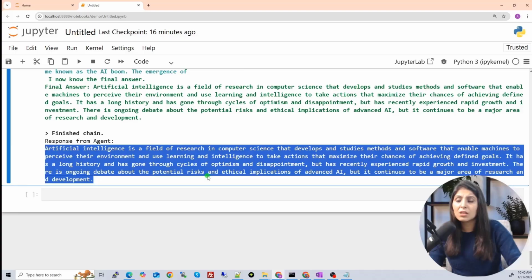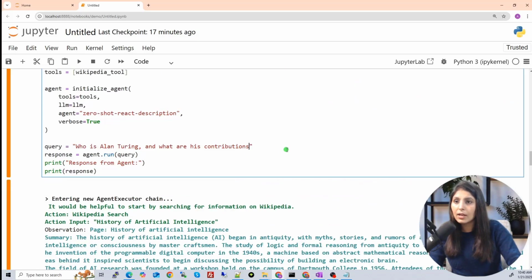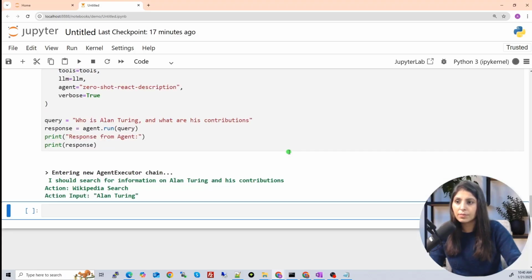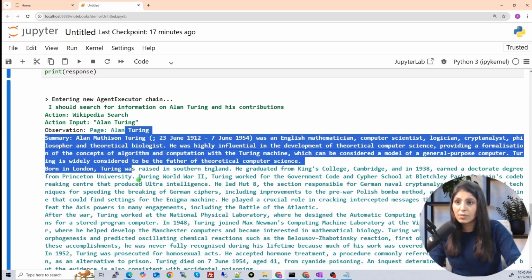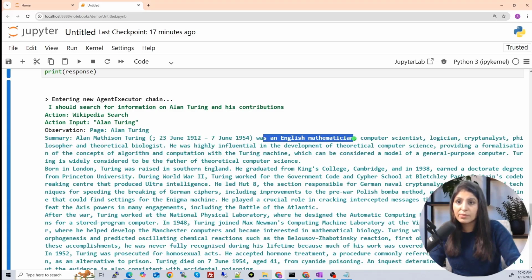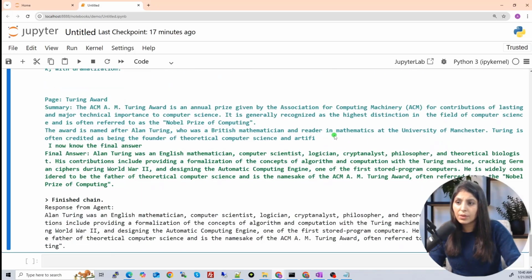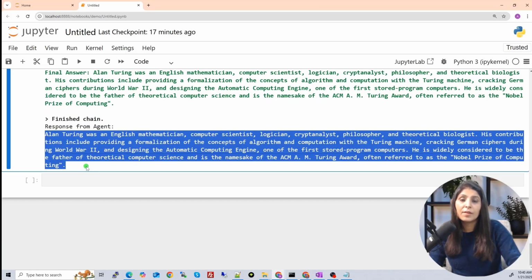In the same way, you can ask it various questions. Let's say you want to ask, who is Alan Turing and what are his contributions? So Wikipedia search, action input is Alan Turing, and this is the page we have. See, he was an English mathematician, computer scientist, logician. You can read about it from here, and this is the final answer we get from the agent.